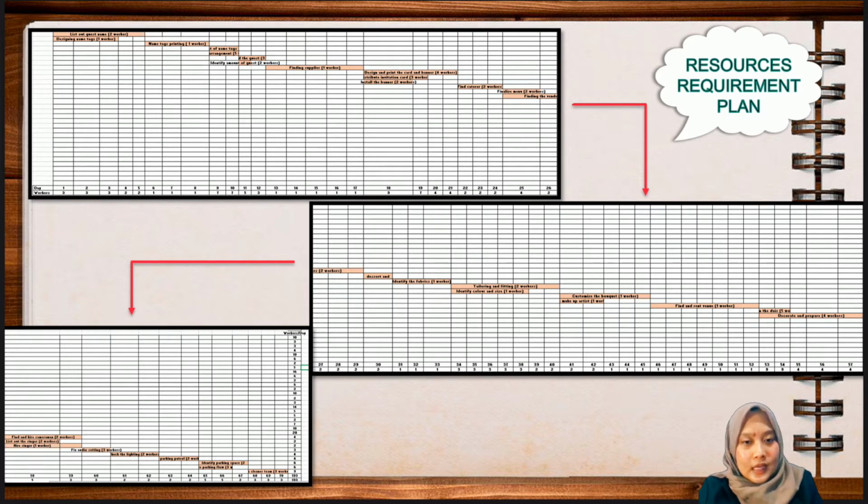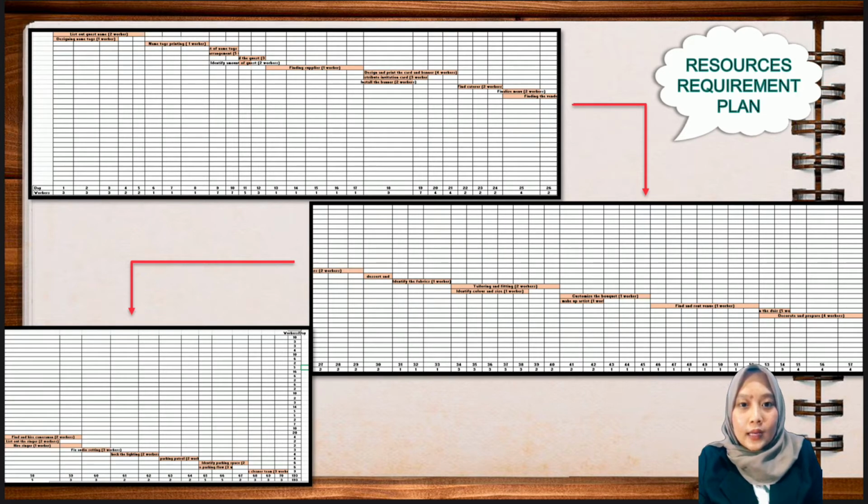As you can see, each activity has days and workers. For example, for activity 1, list out guest name, we need to complete it with 2 workers within 5 days, and designing name tags with 1 worker within 3 days.